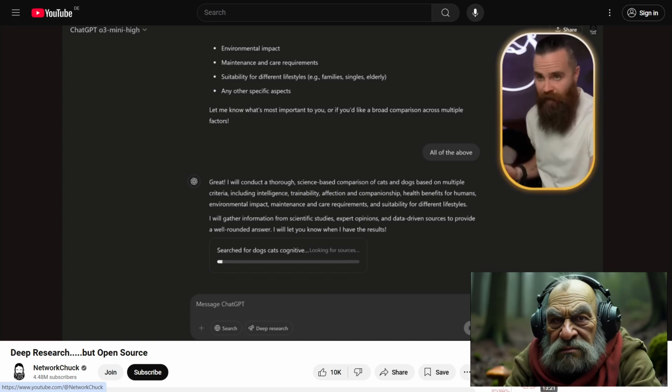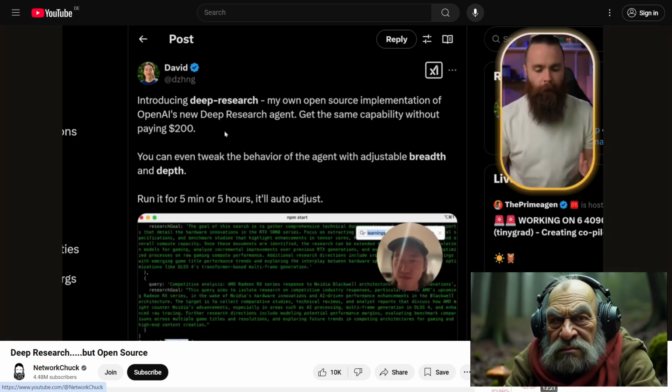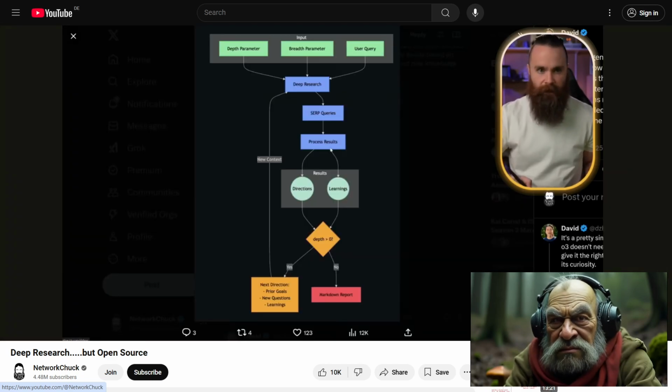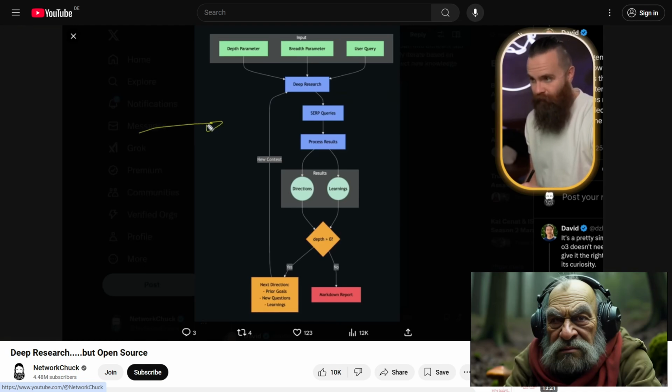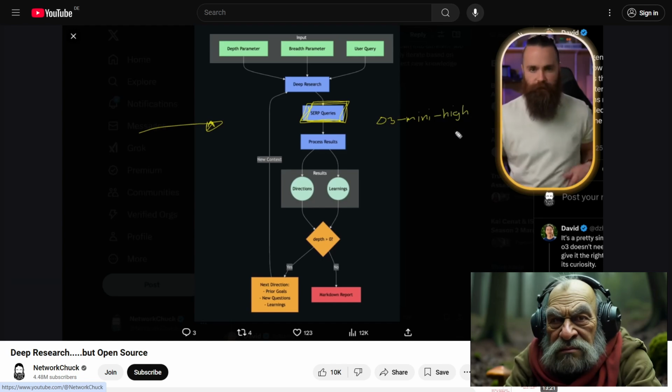Again, this ChatGPT deep research right now costs $200. This guy's like, nah, all you're going to need is an OpenAI API key, which is not free, but is significantly cheaper than $200 a month. It's pay as you go, and he even has a nice little diagram here. Essentially, here is the thought process. It's using what's called SERP queries, which I just found out because I started playing with Crew AI. If you haven't played with that, oh my gosh, video coming soon. It's a big world. And this will also be using the O3 Mini High. I think I got it this time. So let's go to the GitHub and get this set up.